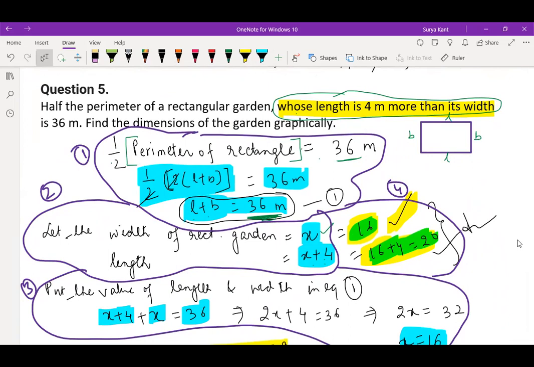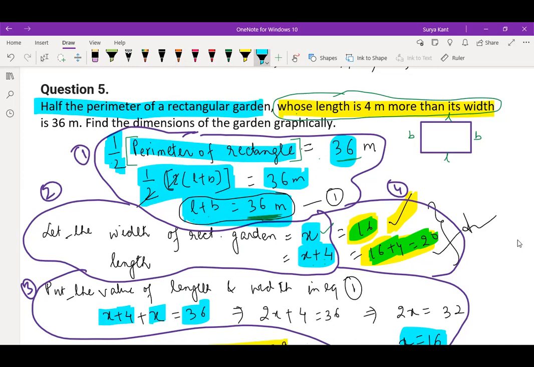X plus 4, right, children? According to the question, half the perimeter of the rectangular garden is 36. So write the formula, perimeter of rectangle, half into 2 into L plus B is equal to 36. So L plus B is equal to 36.